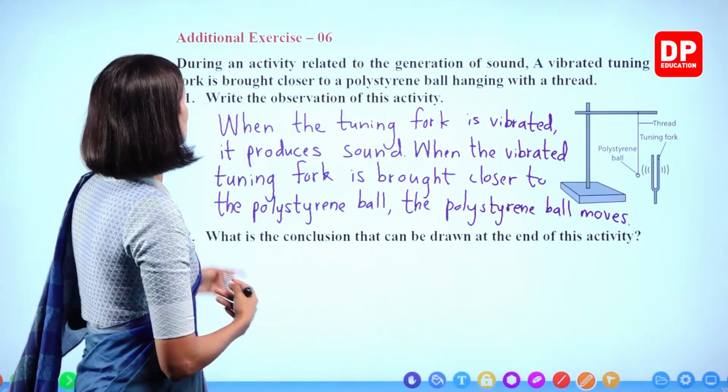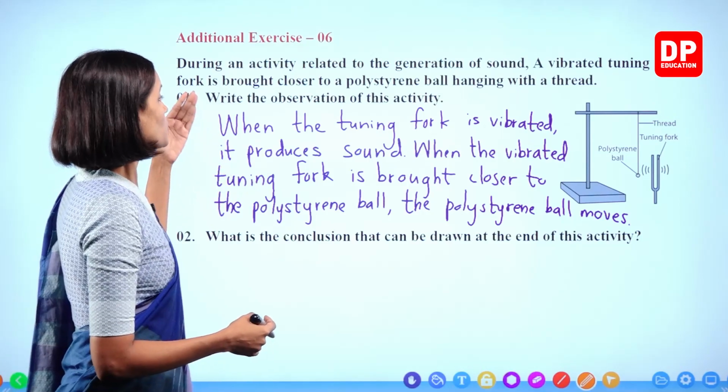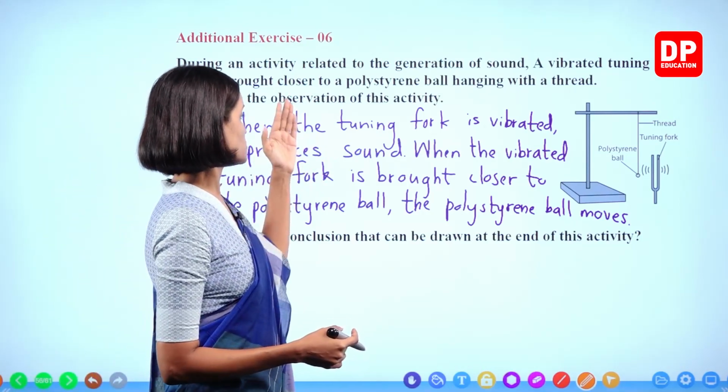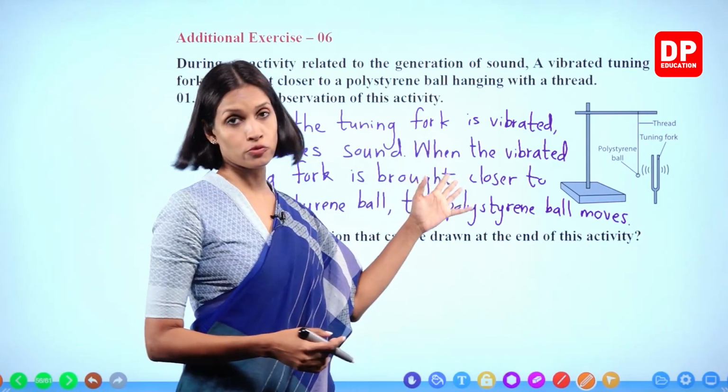Right? When the tuning fork is vibrated, it produces sound. When the vibrated tuning fork is brought closer, the polystyrene ball moves.